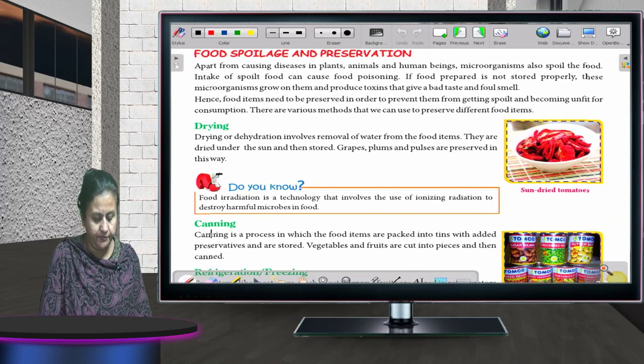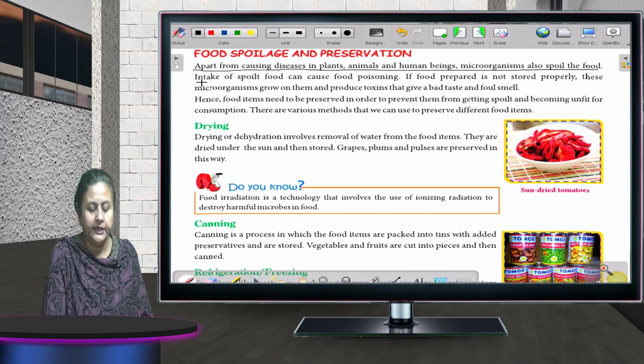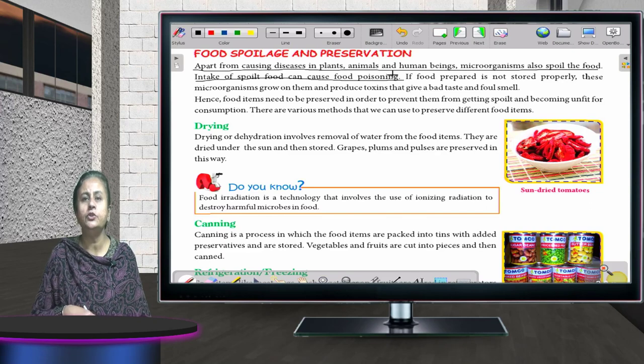Okay, children. Apart from causing disease in plants and animals and human beings, microorganisms also spoil the food. Intake of spoiled food can cause food poisoning. If we eat stale food, the food which has been attacked by these microorganisms, it will create some problem for our health.